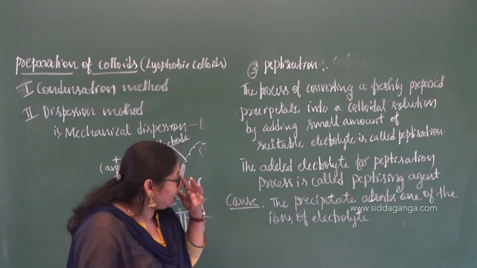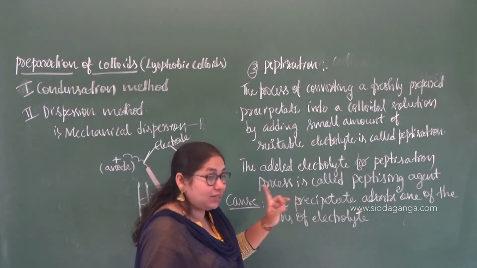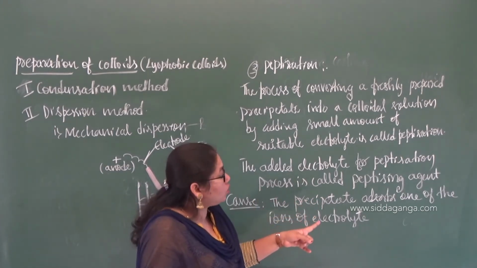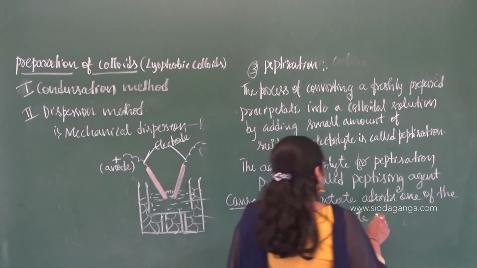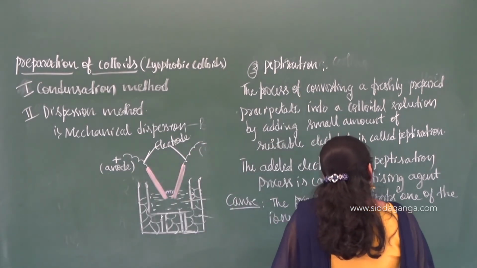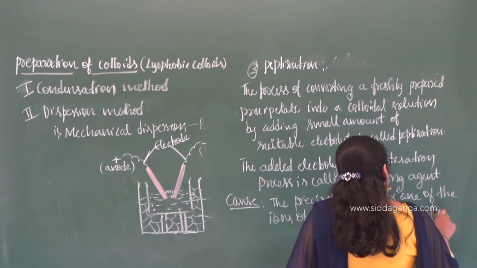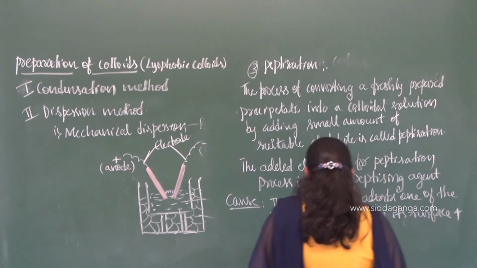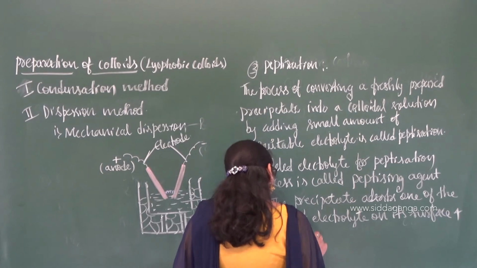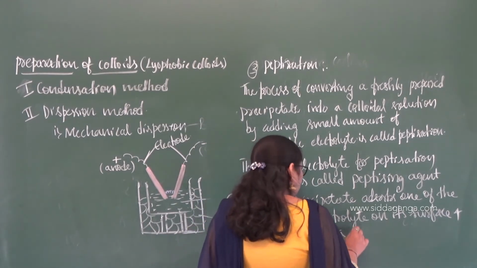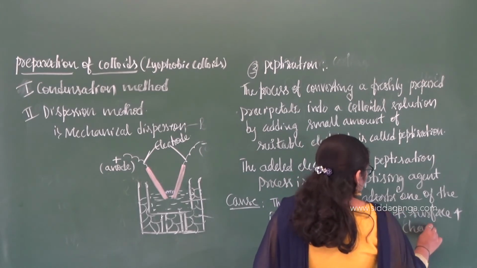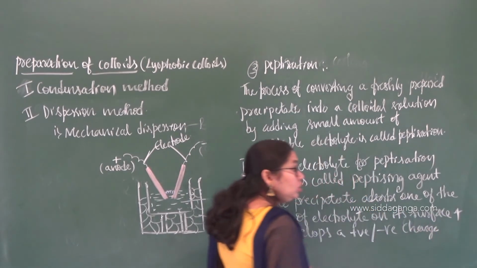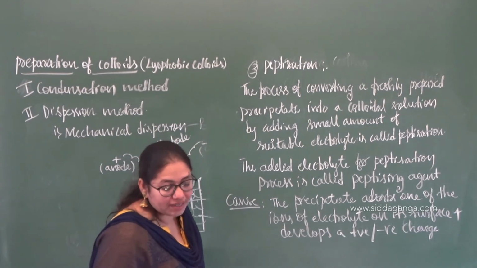What I said here: the precipitate adsorbs one of the ions of the electrolyte on its surface and develops a positive or negative charge on the precipitate.